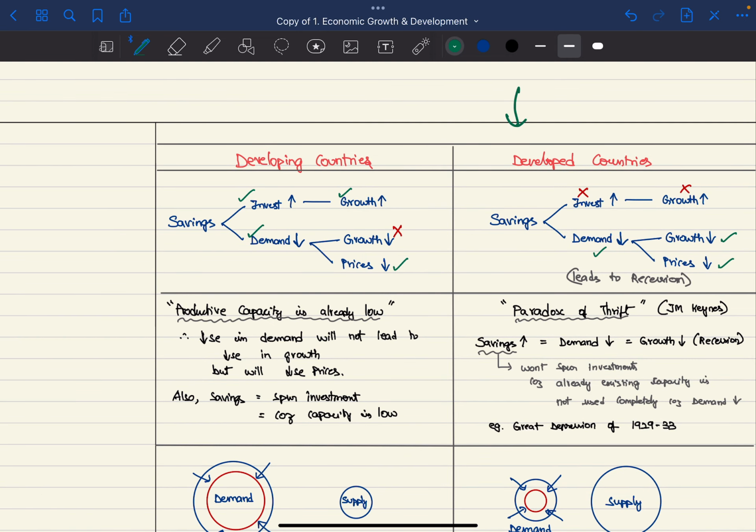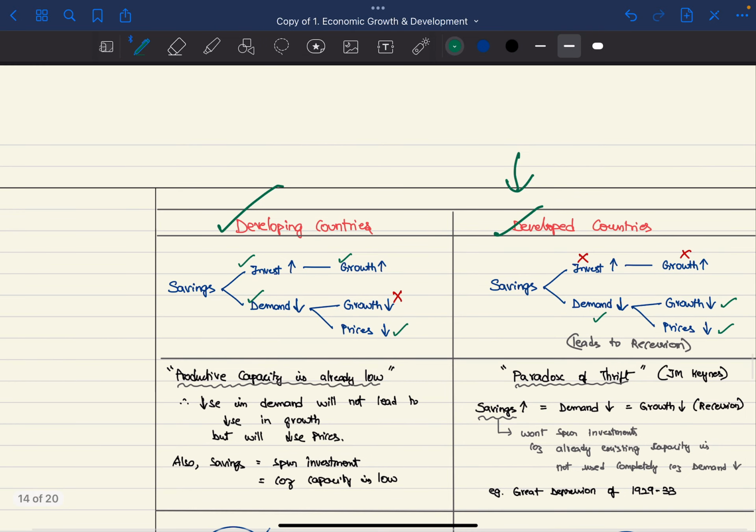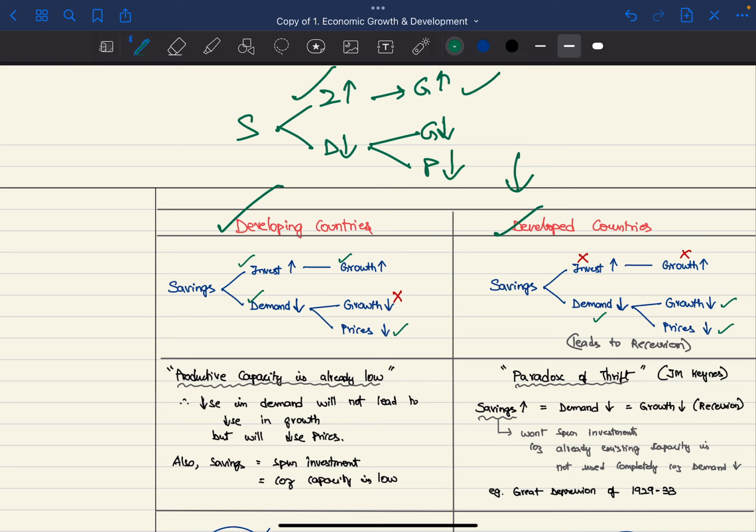Next, this is a very important discussion for developing and developed countries. Whenever we save more, investment will increase and growth will also increase. And when we save more, demand will fall because people will have less money. Because of this, growth should fall down and the price level should fall down. But for developing countries, the first is true and the second is true. For developed countries, the first is false, but the second is true. We'll see why.